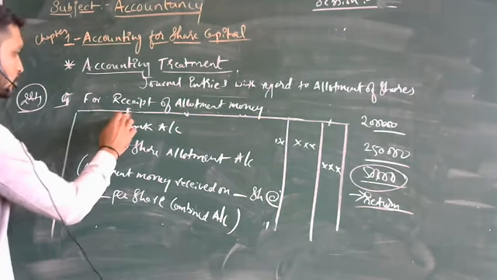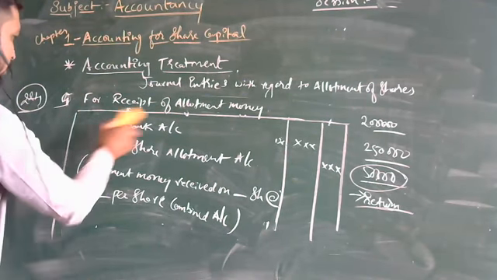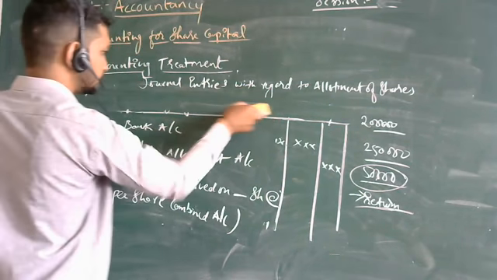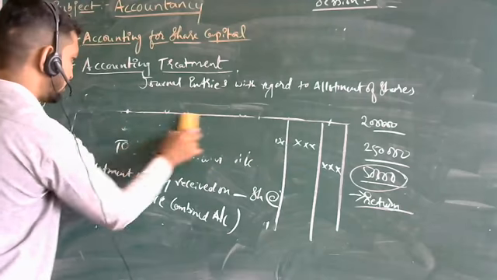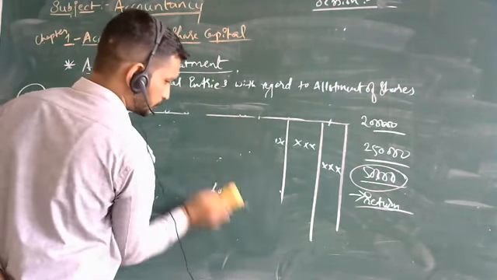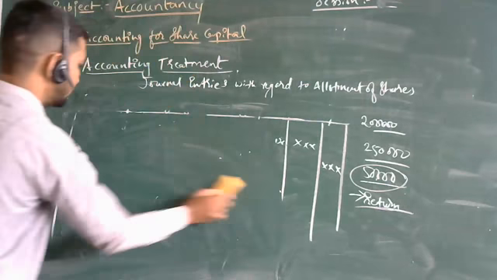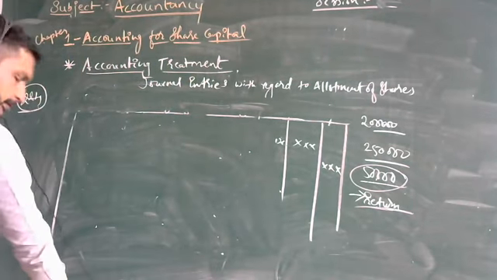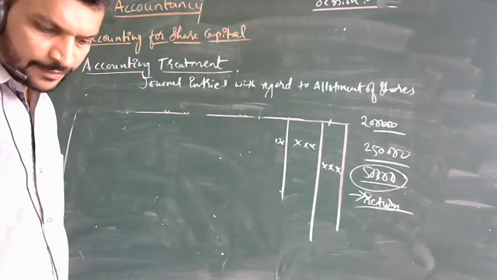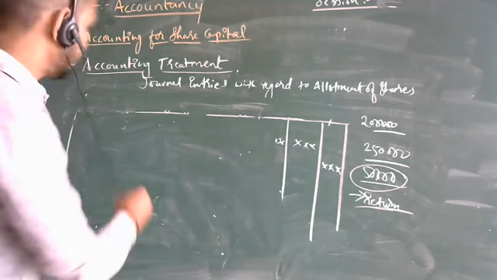Combinedly we can take that also. I will be giving you all. So this was the fifth one. Now one more entry is there, a double entry we can pass here, for journal entry 2 and 4 combined.